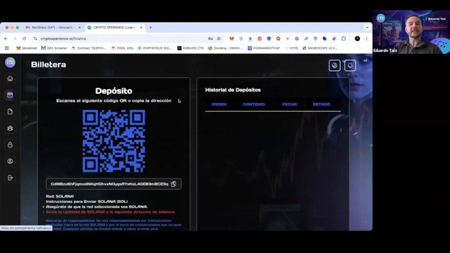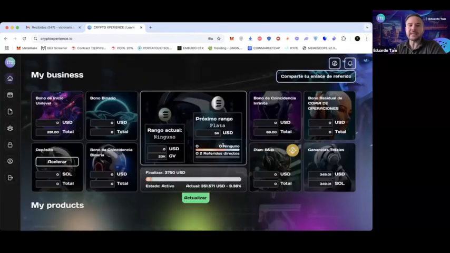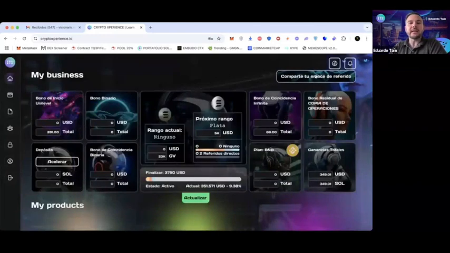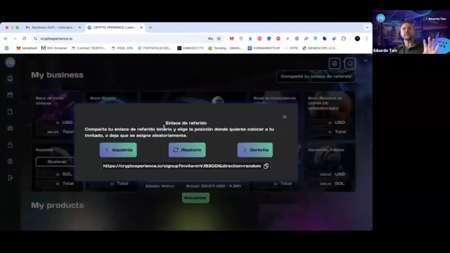And in this case here is the deposit part, but I want to do something because it usually takes a few minutes. Sometimes it's immediate, sometimes it can take up to 5 minutes. I'm going to make a registration with the link I have here. When you invite someone, a friend, anyone who wants to become a partner or affiliate of CTX, you go here to the right at the top and it shows share your link. And you have 3 options.